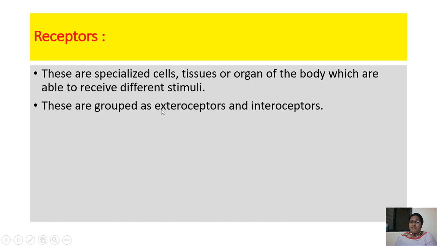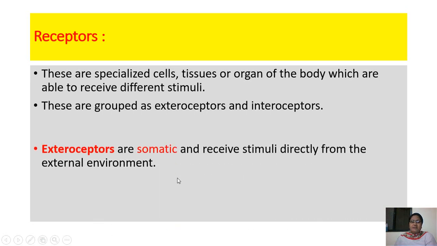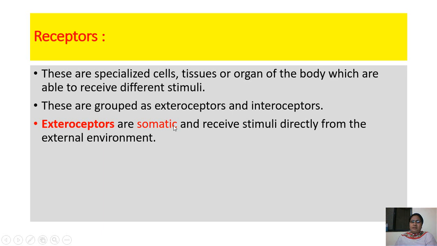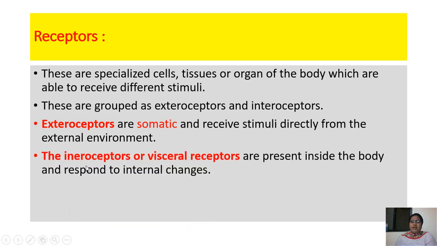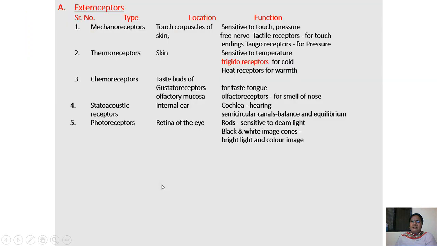They are grouped as exteroceptors and interoceptors. Exteroceptors are somatic, receiving stimuli directly from the external environment. Interoceptors or visceral receptors are present inside the body and respond to internal changes.